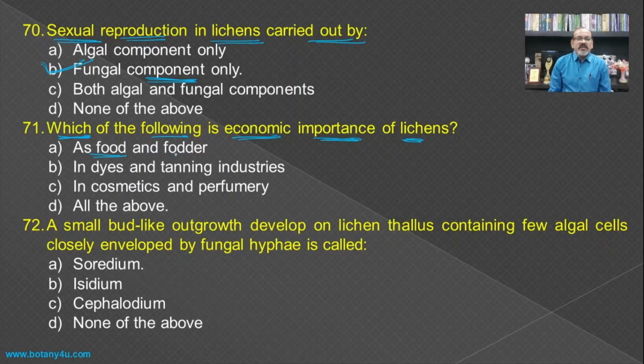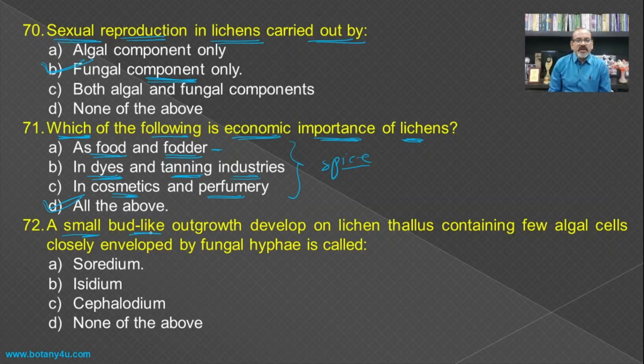As food and fodder, which is used in the synthesis of dyes and tanning industries, in cosmetics and perfumery. So these are the different economic importance of lichen. Very common use of lichen is in the home, that is the spice, and hence all of the above becomes the answer for this question.